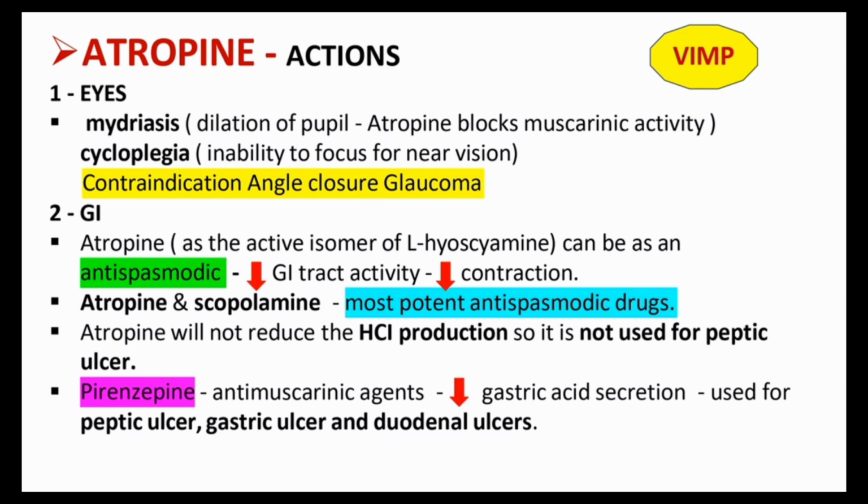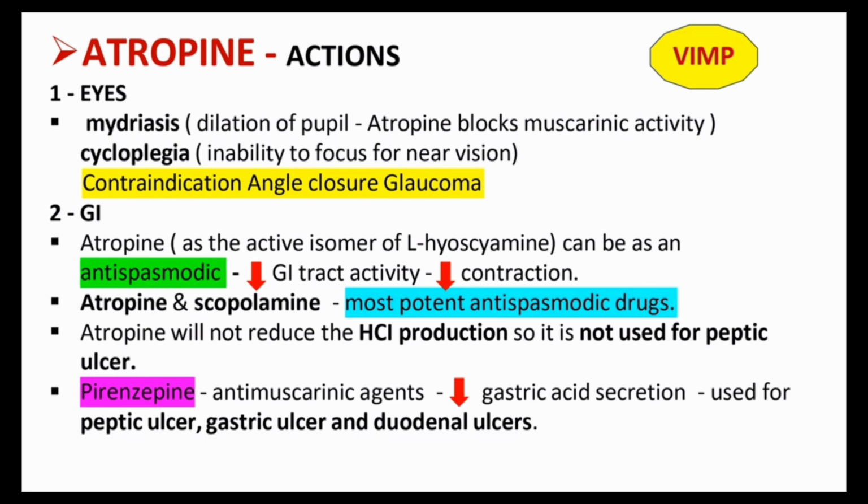The next one is what's happening in the gastrointestinal tract. Atropine, the active isomer of L-hyoscyamine, can be used as an antispasmodic. So atropine is an antispasmodic. It decreases GI tract activity and decreases contraction.